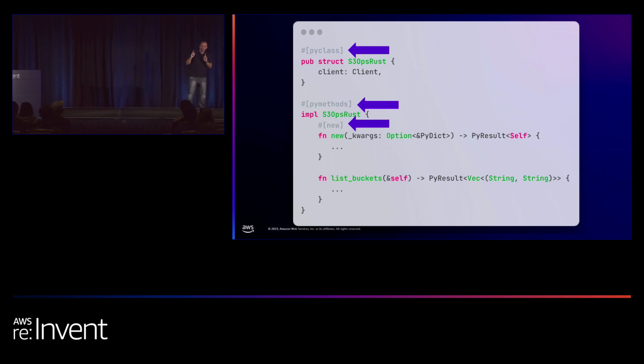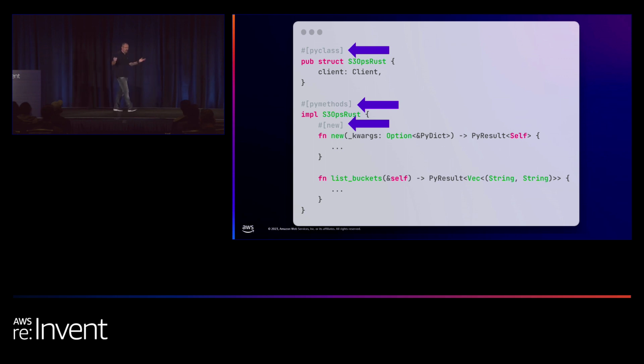The constructor is important. Why? We are using Lambda, and I want to instantiate our SDK client outside of the handler in order to improve warm start performance. So I'm creating a constructor, and in the constructor, I'm going to instantiate the Rust SDK client. And next, I'm defining the rest of the methods, which is list buckets in our case.